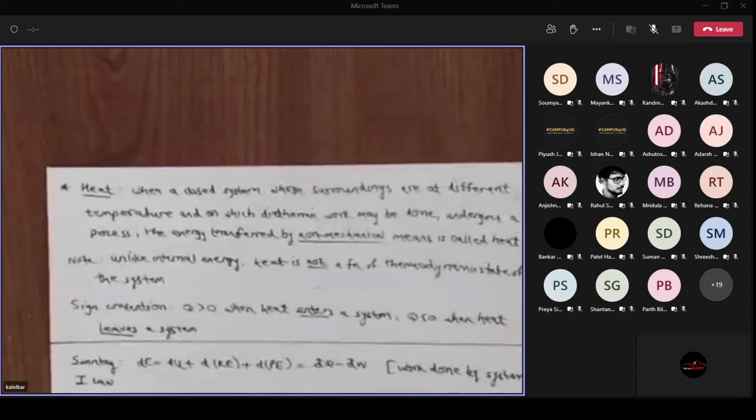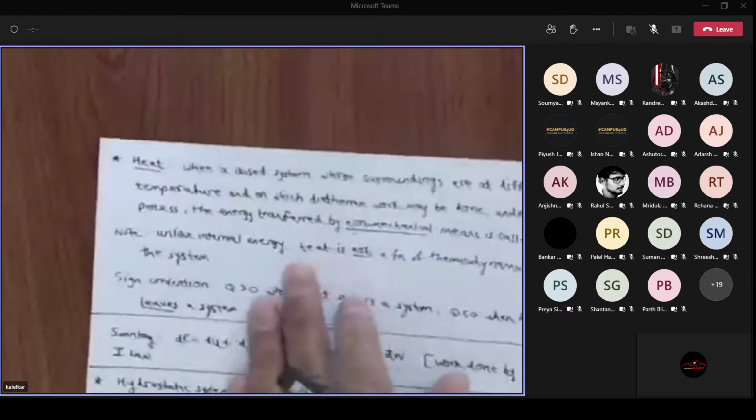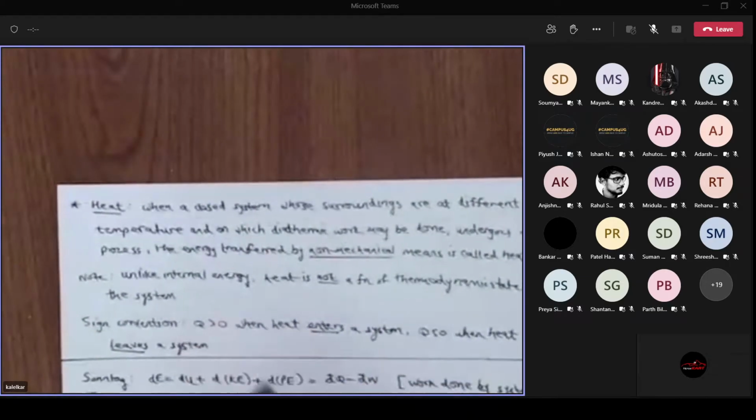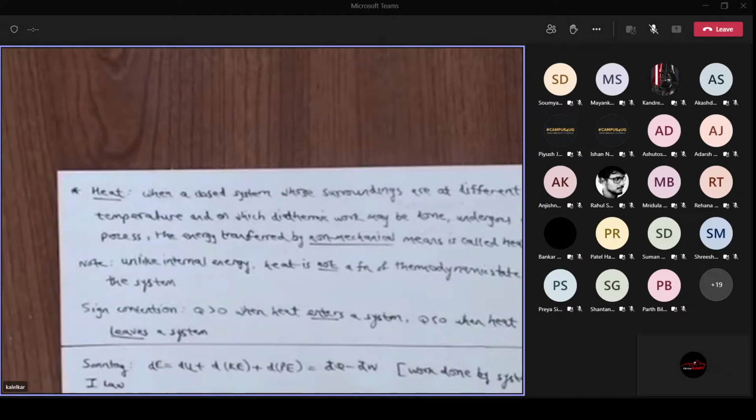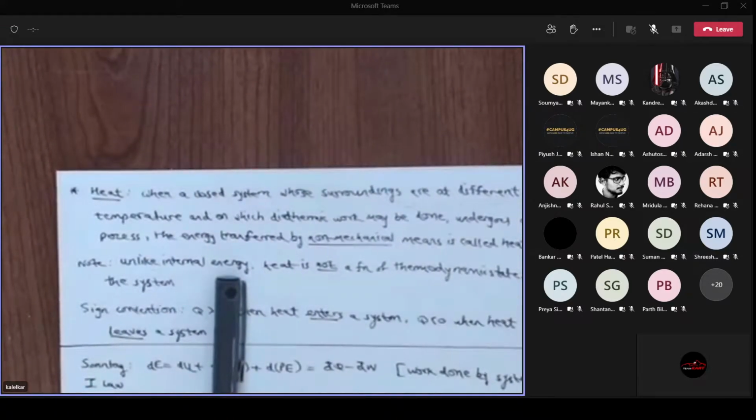We discussed last week the definition of work. So we go to the first law today. But before we discuss the first law, we have to define what is internal energy and what is heat. Okay, so let's do that first.